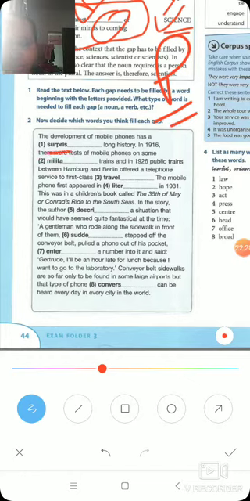The main word is given over here. You have to think and modify this word in such a way that it fits in the gap and also makes sense when you read the sentence. So I am giving you some time. You can pause and do it for yourself, and then we'll check it.